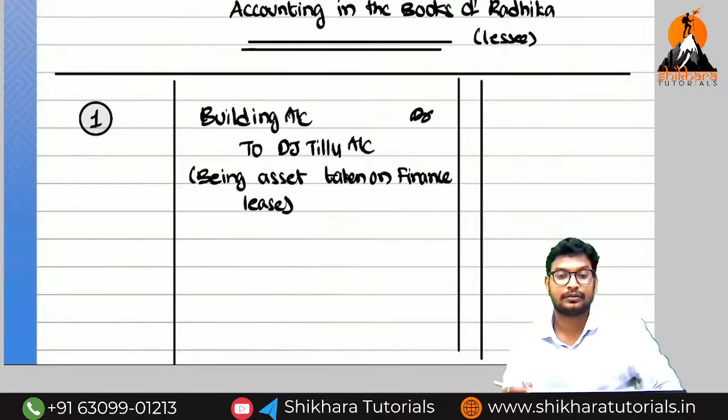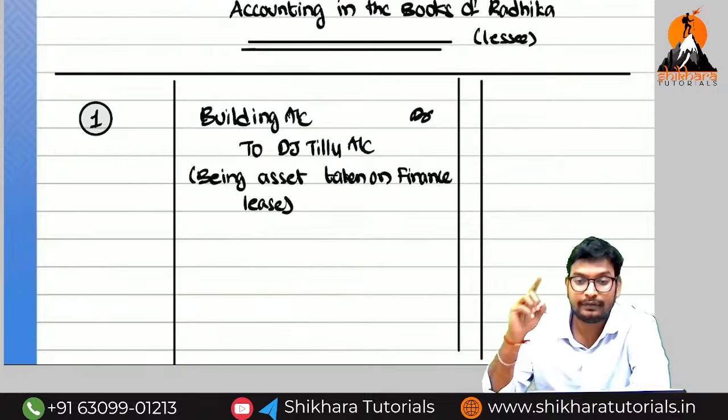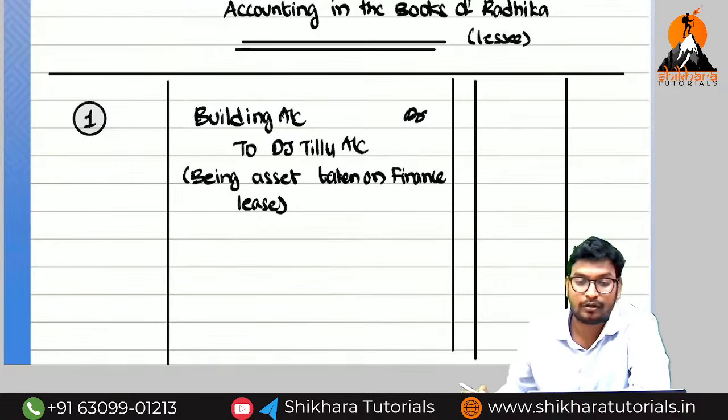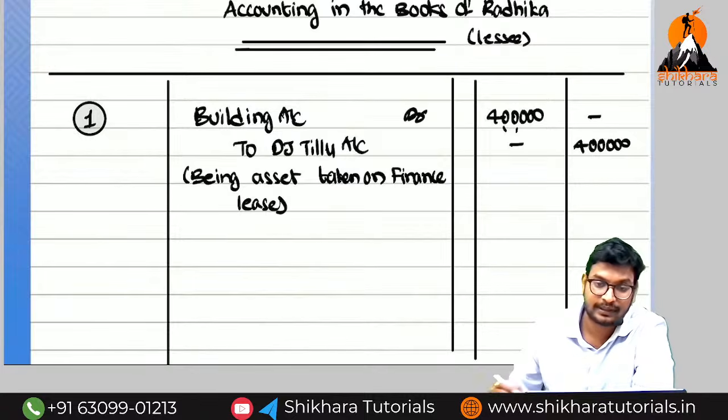So if we take the asset on the finance lease, we have to assume it as a credit purchase of the asset. Which value do we need to write? There we have to write the present value of minimum lease rental or the fair value, whichever is lower. So this value only we are going to take as the opening balance. Did you get the point?